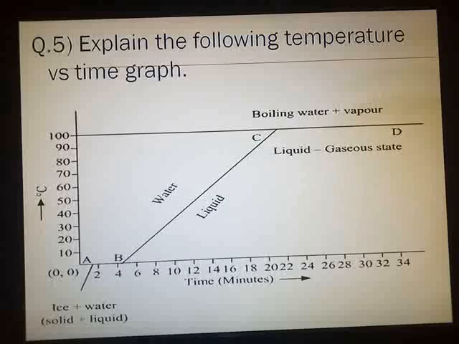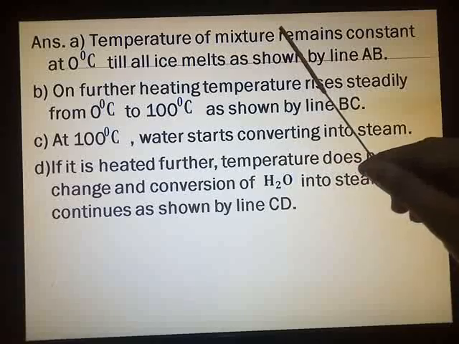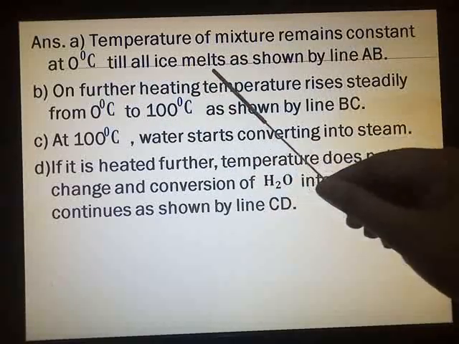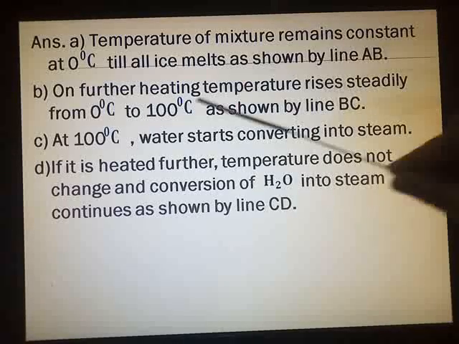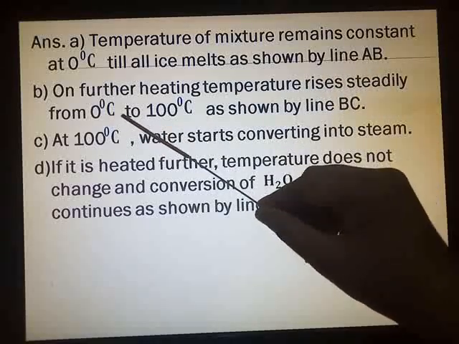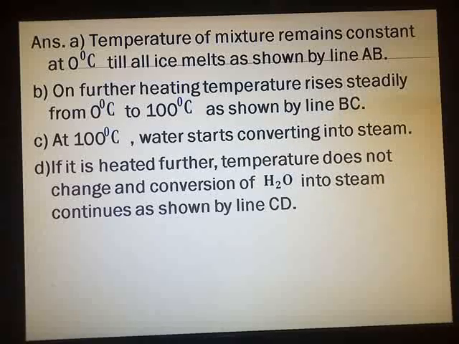I have jotted down the points. In the next slide, you can just write down the points. Temperature of mixture remains constant at 0 degree Celsius till all the ice melts as shown by line AB. You can jot down the points in your own words. On further heating, temperature rises steadily from 0 degree Celsius to 100 degree Celsius as shown by line BC.